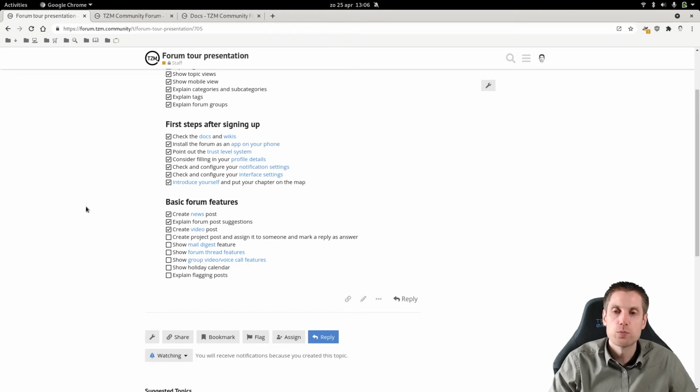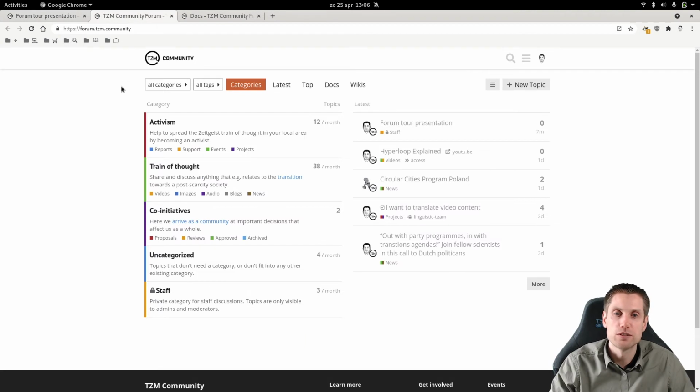So now we go more into the direction of project management. The forum itself is not specifically made for project management, but I don't think we'll do project management in that sense in the Zeitgeist movement, that we really need dedicated software for that. At least that's how I perceive it. I think the features here on this forum will be sufficient.